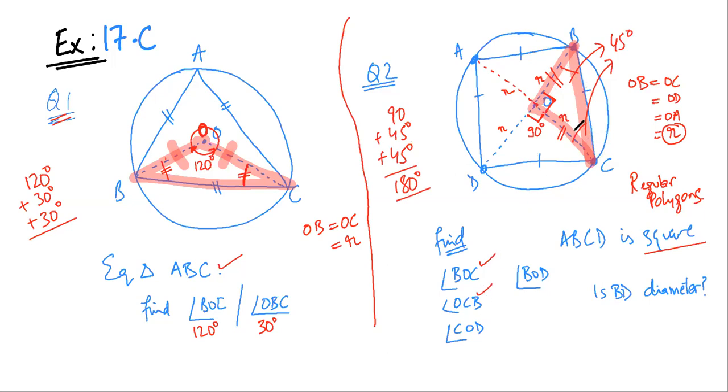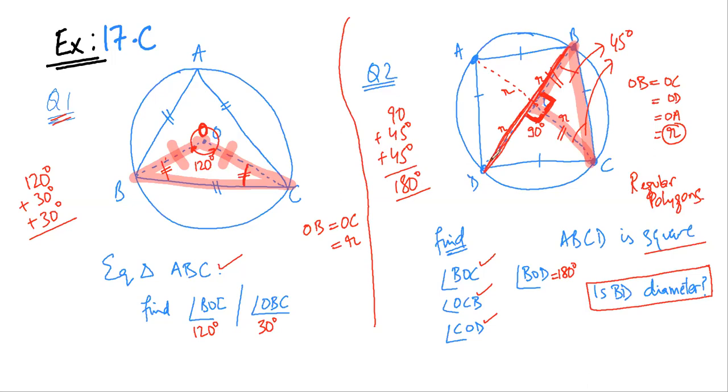COD again is 90 degree. BOD. Now this is 90 degree, so the whole of this is 180 degree. So BOD would be equal to 180 degree. Now there is a question which says, is BD the diameter? Now this is obviously the diameter.